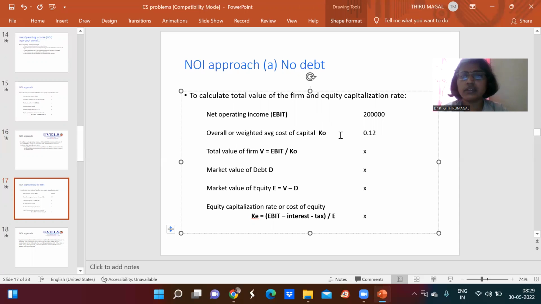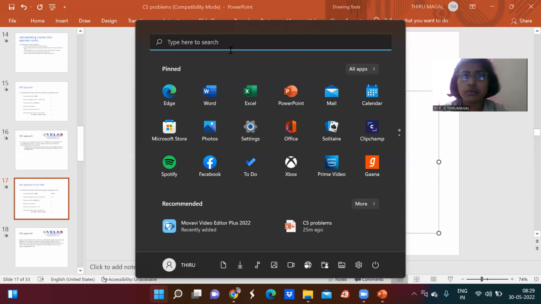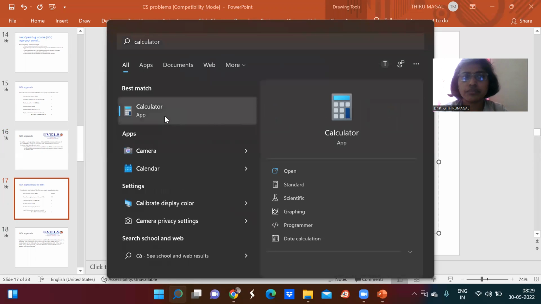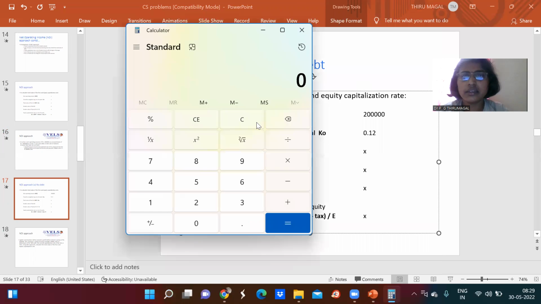The overall cost of capital is 0.12. Then the total value of the firm is calculated as EBIT by KO, so let's divide these two. EBIT is 2 lakhs divided by 0.12, so we get 16,66,667 rupees.